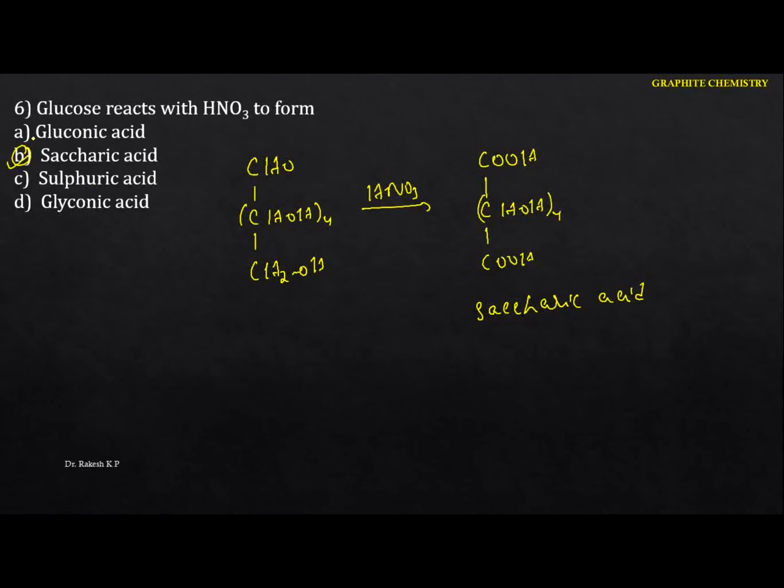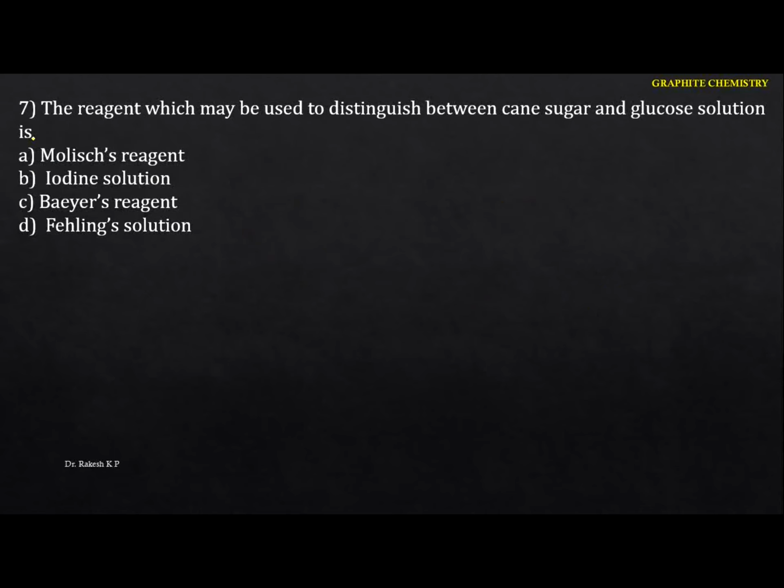Okay, next one. The reagent which may not be used to distinguish between the cane sugar and the glucose. Now you just identify this one, particularly the Molisch test. This is the reagent used to test for carbohydrates. Iodine solution is used to test for starch. And here we are going to identify the unsaturation.